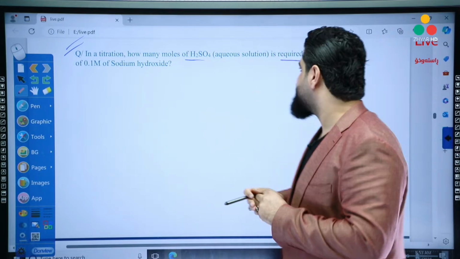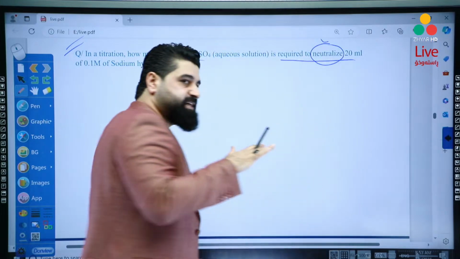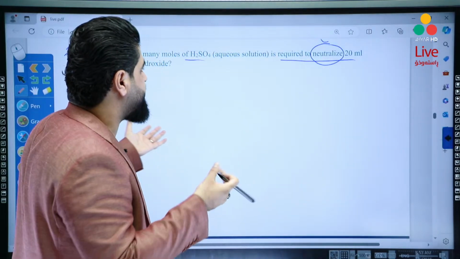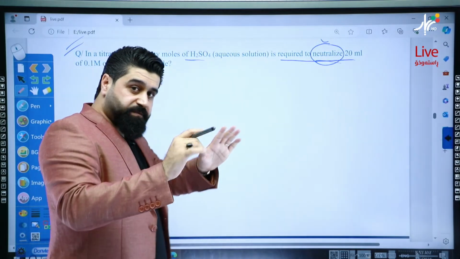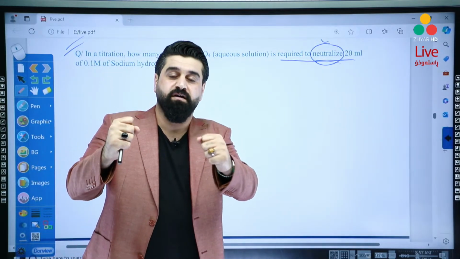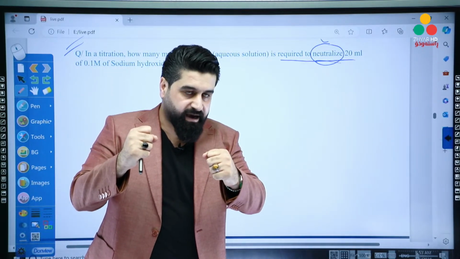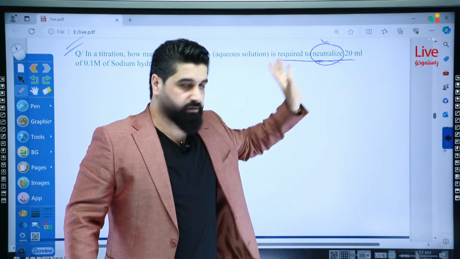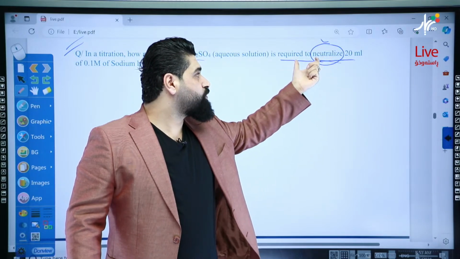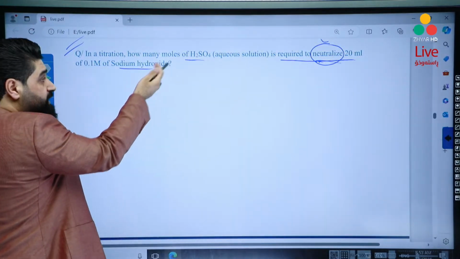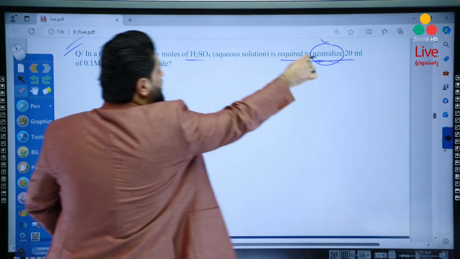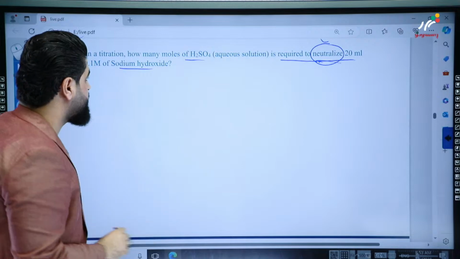Sometimes we will say equivalization, but it's out of our book, okay? So neutralization means titration. Don't worry. It means neutralizing the strength of hydronium and hydroxide. It doesn't mean the neutral salt. It doesn't mean that both acids and bases are strong. Look, but mister, this is strong. Okay, even if it's weak, we will use neutralization. Okay, so don't worry. Yalla.